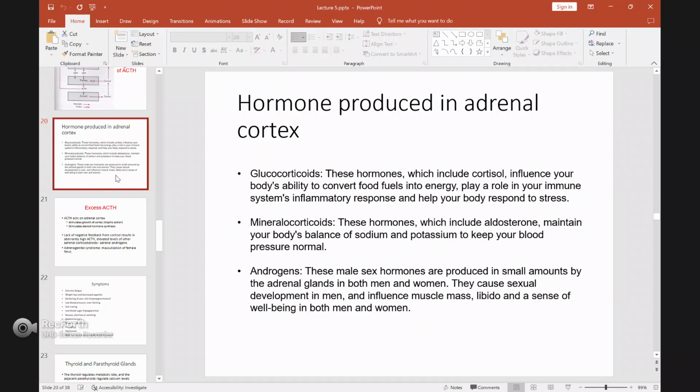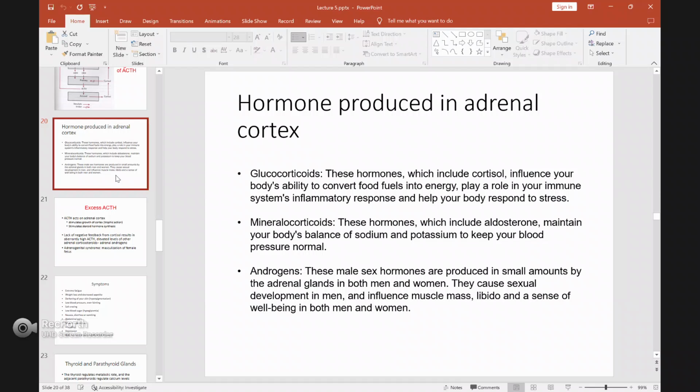Apart from that, the adrenal cortex can also produce androgen. Androgen is a sex hormone for males. The function is to give male characteristics to the male, but you produce it in a small amount. Androgens cause sexual development in men and influence muscle mass, libido, and sense of well-being in both men and women. Even in women, the amount is very low.